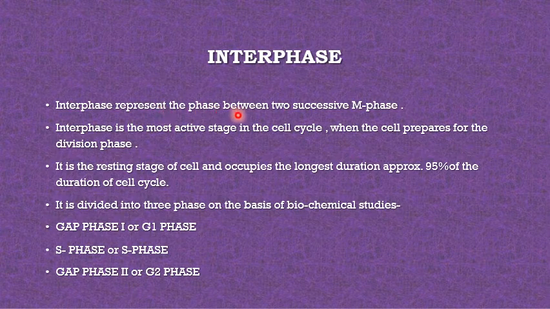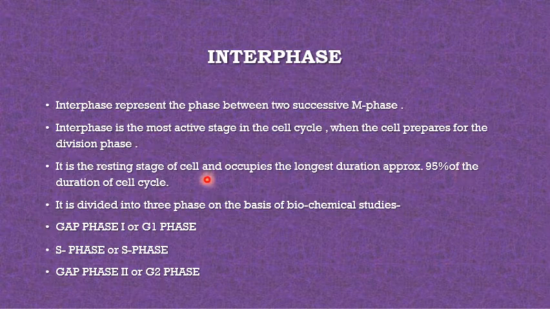Interphase represents the phase between two successive M phases. Interphase is the most active stage in the cell cycle, when the cell prepares for the division phase. It is the so-called resting stage of the cell and occupies the longest duration, approximately 95% of the duration of the cell cycle. Suppose it takes 24 hours. Only 1 hour is for the M phase, in which the actual division takes place, and the remaining 23 hours are for preparation, which is called interphase.